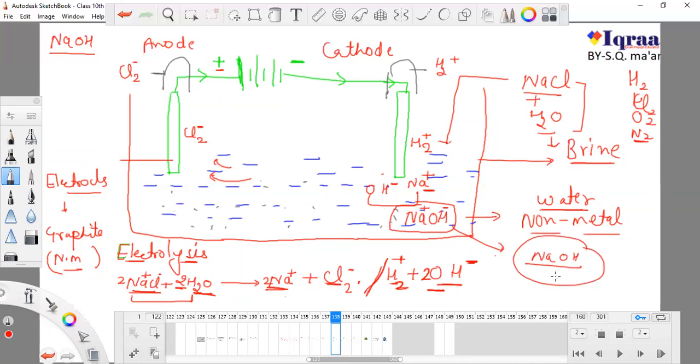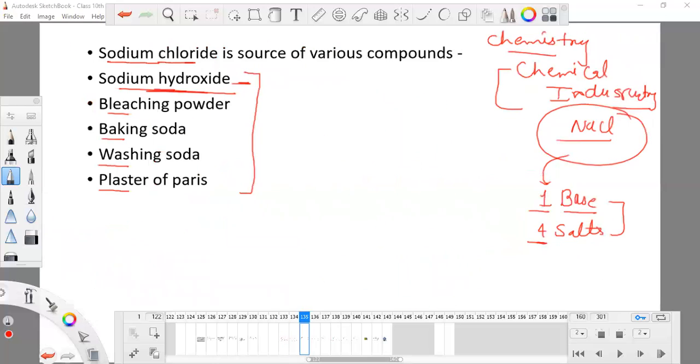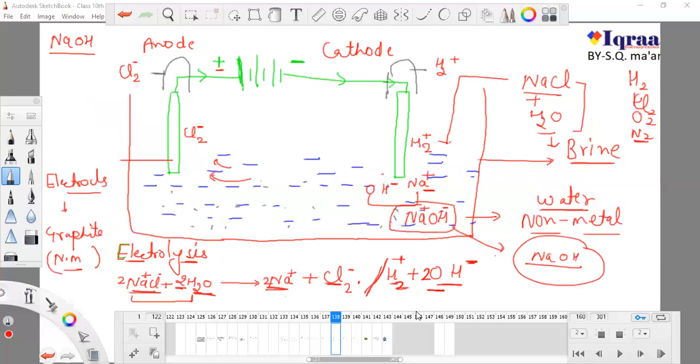And this is what we started, or what we were going to learn. We were going to learn how NaCl produces NaOH. This is our base, sodium hydroxide, because we will study every type of substance which is produced by NaCl. So sodium hydroxide is obtained, and in this tub we can find that three things are formed.